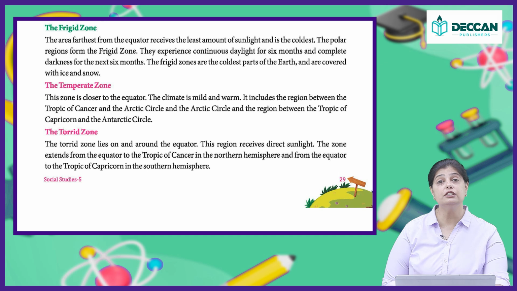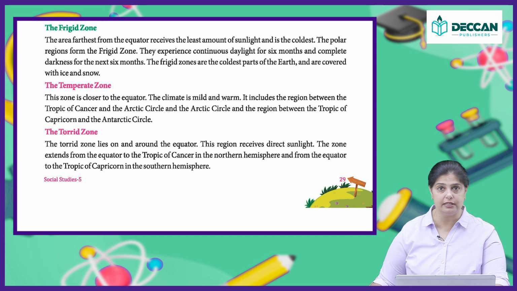That means for 6 months continuously there is only light, and for the next 6 months continuously there is darkness. Clear? Now the frigid zones are the coldest part of the earth and they are covered with ice and snow. Then you have the temperate zone.